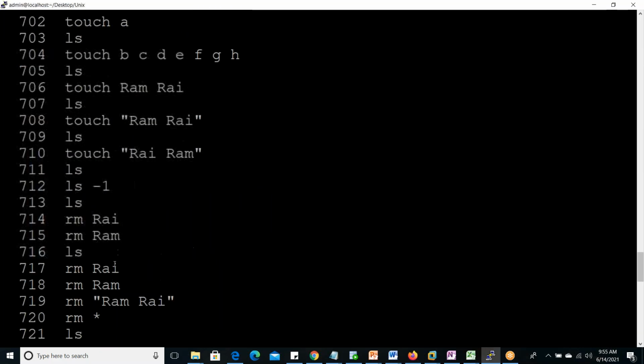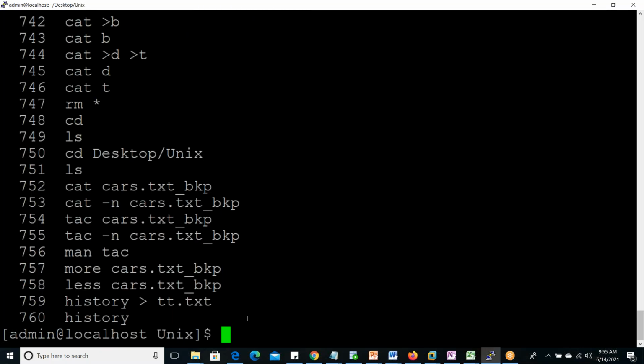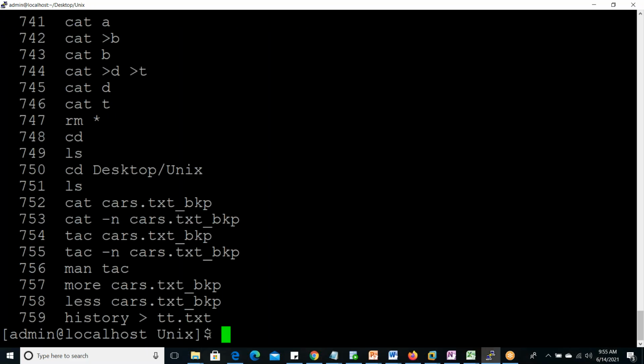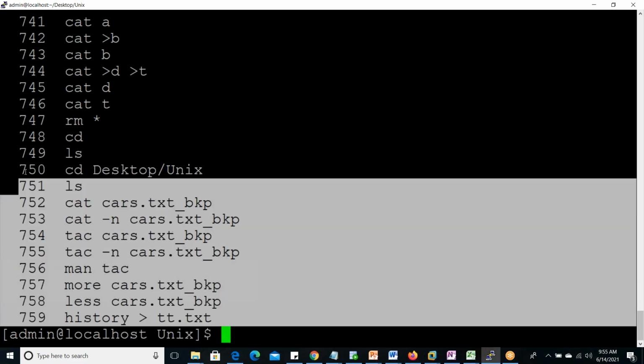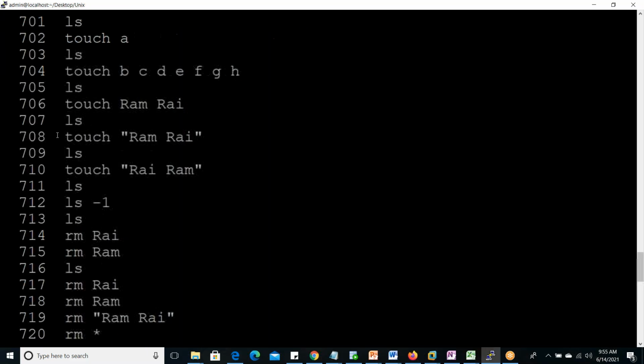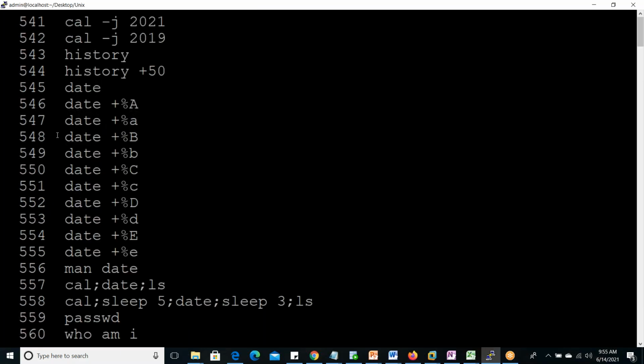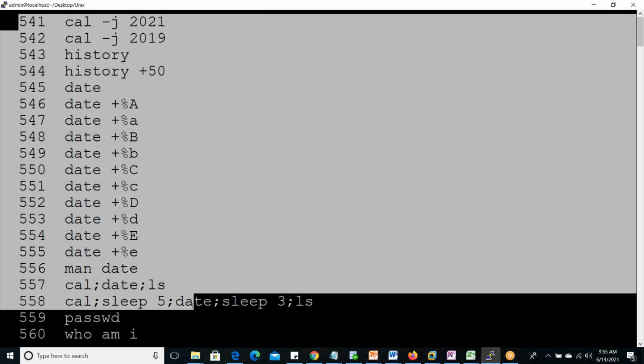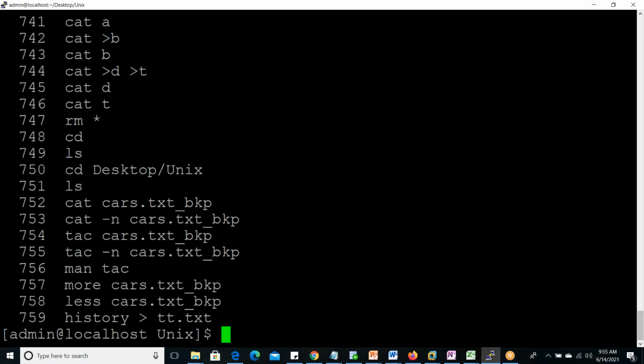So all these we put into one file, in this tt.txt we put. Now we can open cat tt.txt. 750 lines. If we go up, 541 to 759 we are able to see.